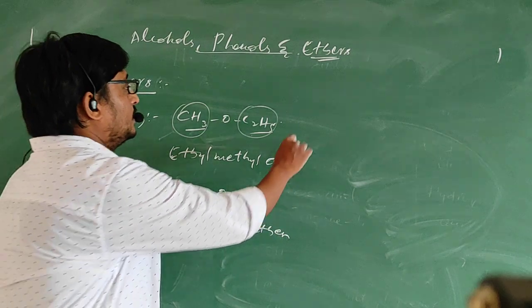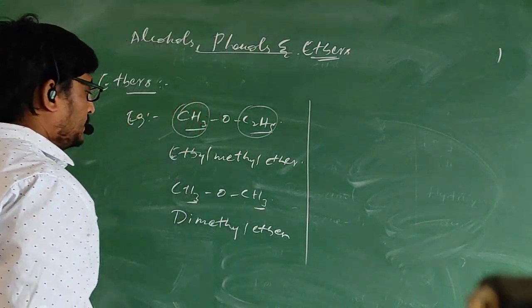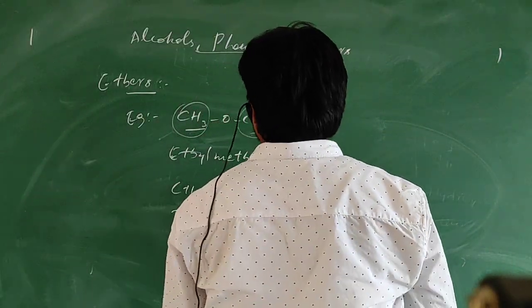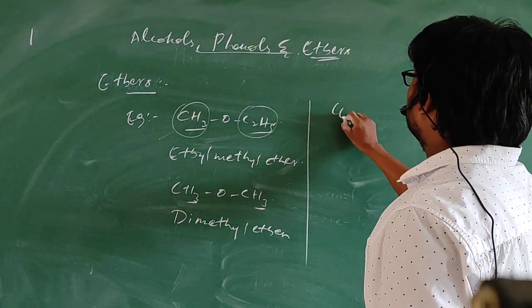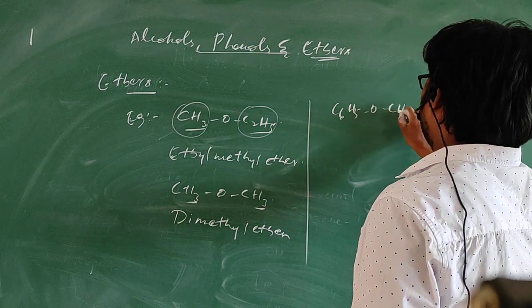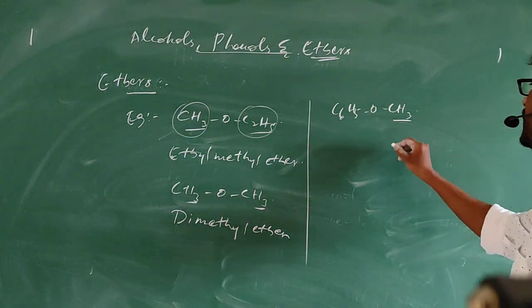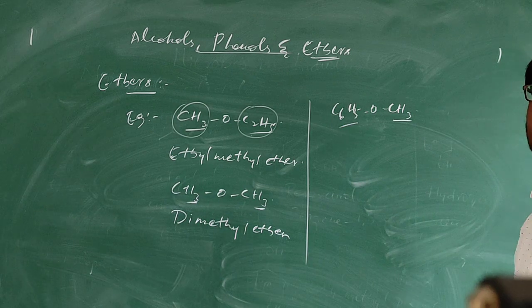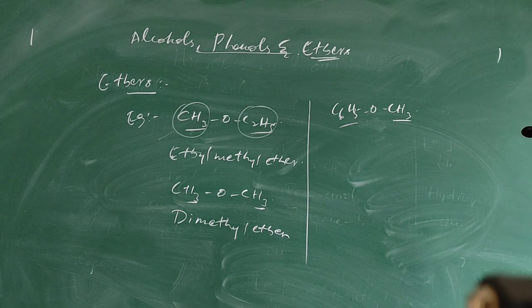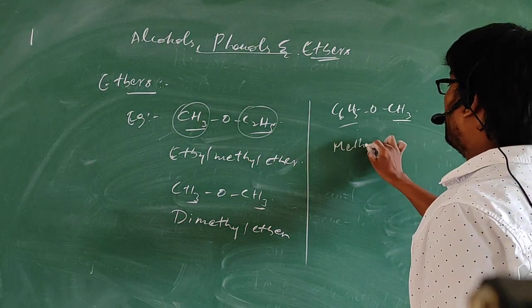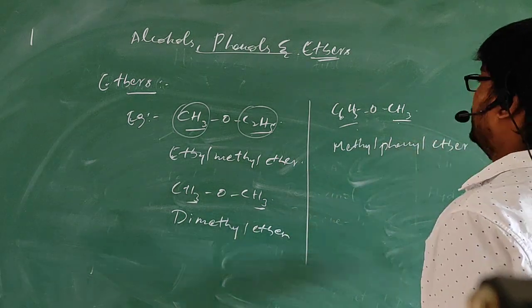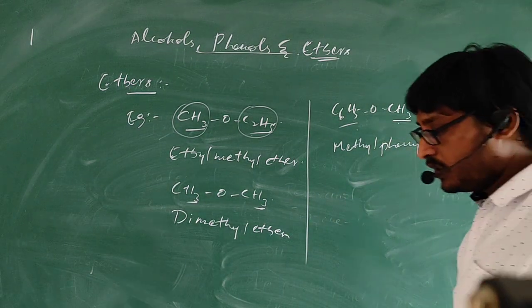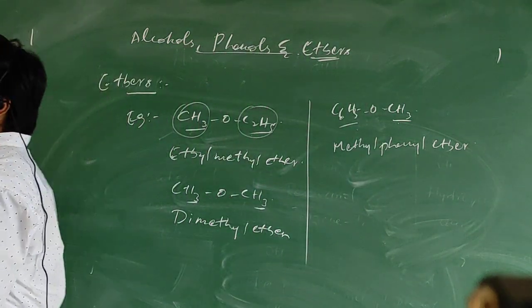Next, C6H5OCH3. On one side a methyl group is there, on the other side a phenyl group. Alphabetical order: M comes first and then P. So the common name is methyl phenyl ether. This is how we give common names to the ethers.